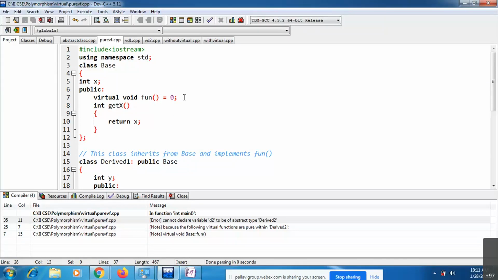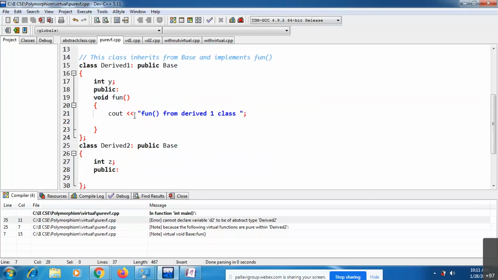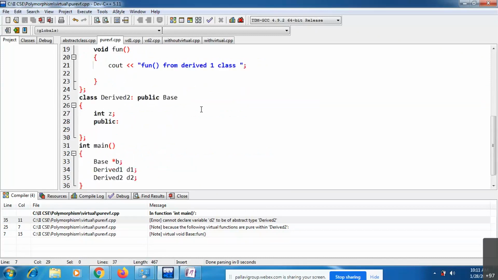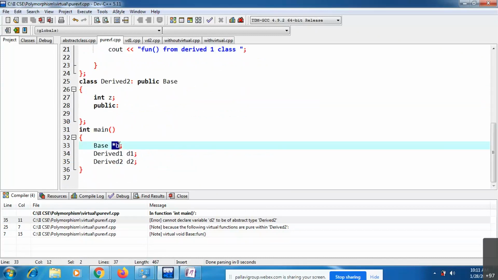This is the way you can write a pure virtual function. You just need to assign that function to 0. This is the pure virtual function declaration. This particular function is going to be overridden inside the derived class. In the same way, for an abstract class, you cannot create objects, but you can create a base pointer, a reference variable, like this.